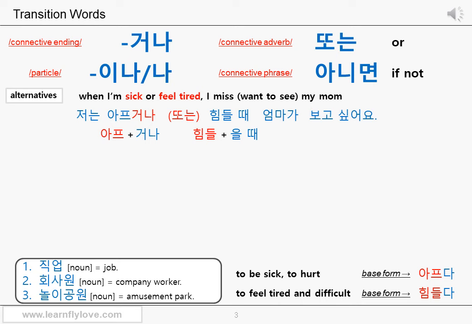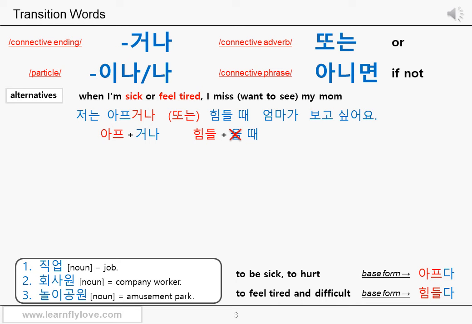Okay? The stem of this adjective is 힘들. Interestingly, the last letter of this adjective has a final ㄹ consonant. Therefore, you cannot add the 을 sound, because a final ㄹ consonant is not used with the 으 vowel. So you want to add a final ㄹ consonant instead, but the last letter of the stem 들 already has a final ㄹ consonant. Thus, it's just 힘들 and 때. When it's tough, 힘들 때. The time when you're tough, 힘들 때.